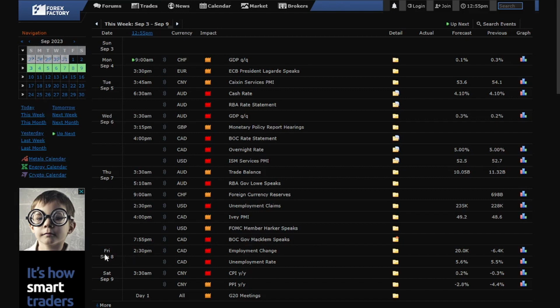And on Friday, the 8th of September, at 2:30 p.m. we have CAD employment change and the unemployment rate. The first one is employment change, and the second one is unemployment rate. And yeah, that's it, guys. Let's go to the chart to see what pairs we are looking at.